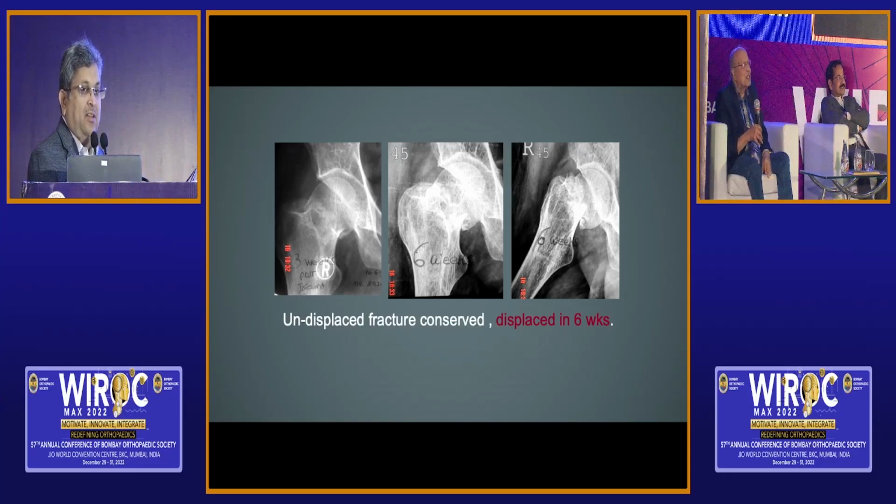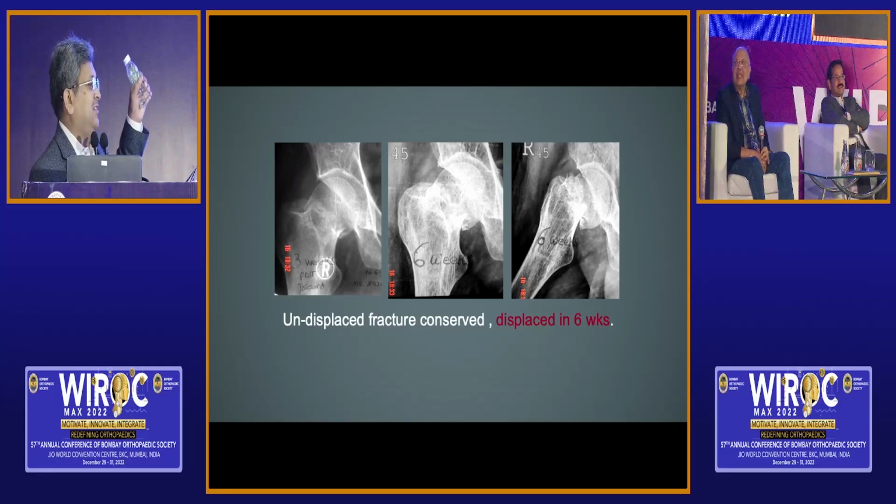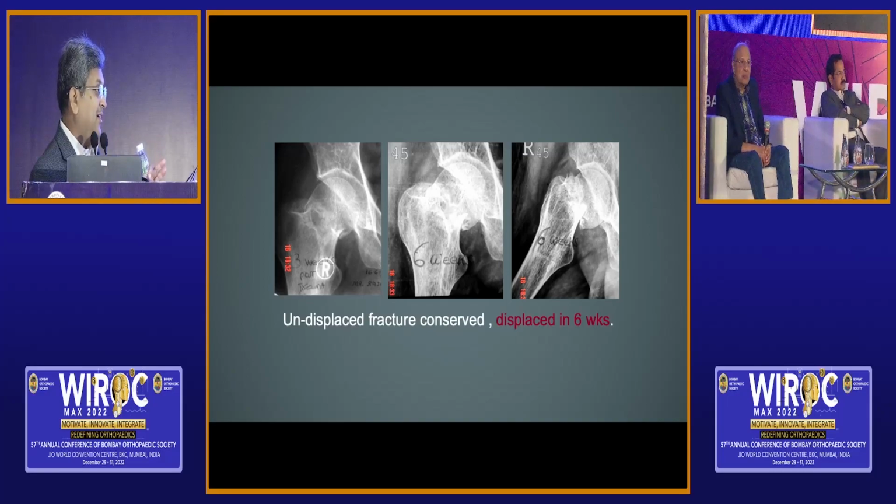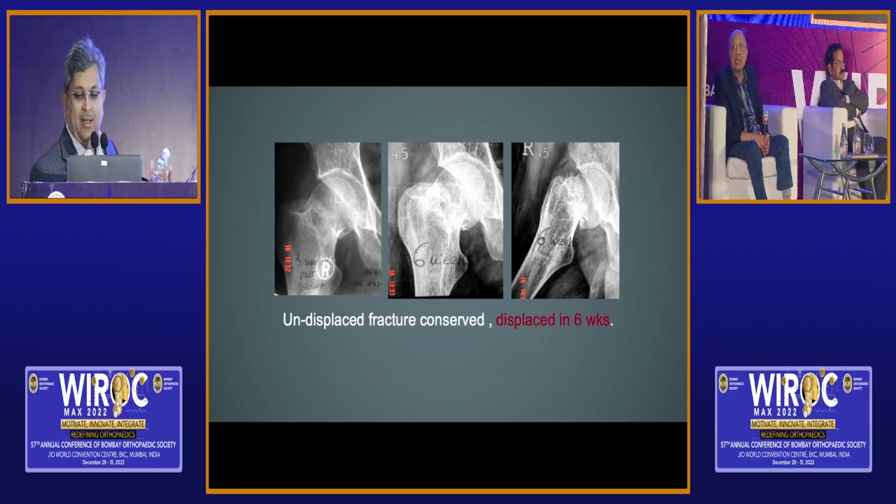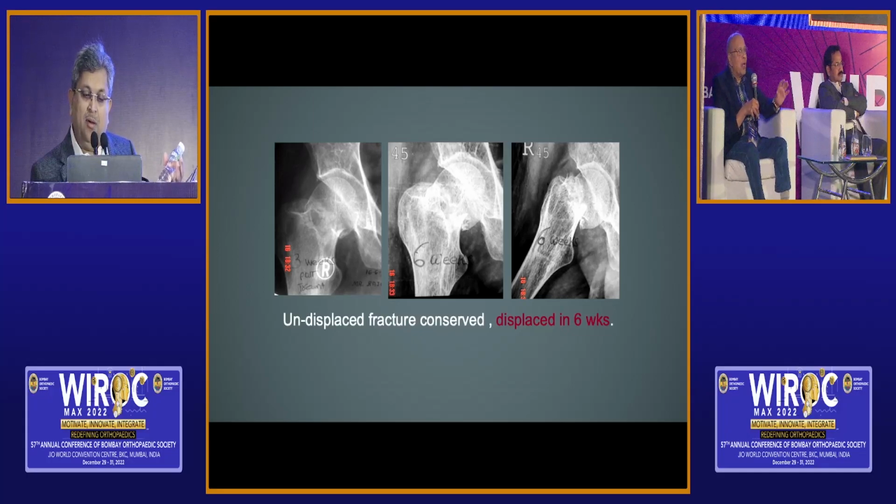Correct. So that's the point I was coming to, that these are the only patients who can probably be treated by cancellous screws. Because this is well impacted, undisplaced on day 1, the patient is probably not going to opt for any major surgery. Why we should not use DHS is because when you are tightening the last turns, they get displaced.